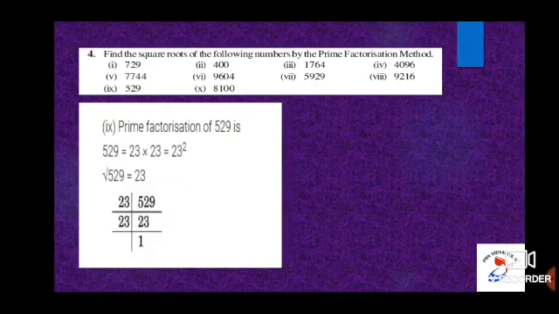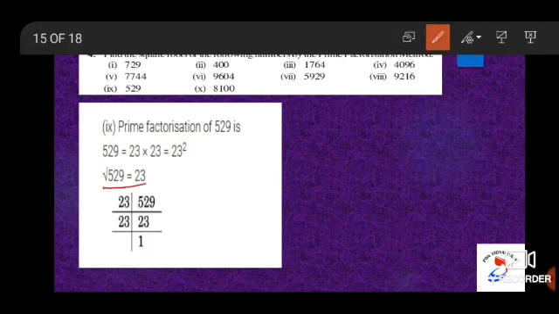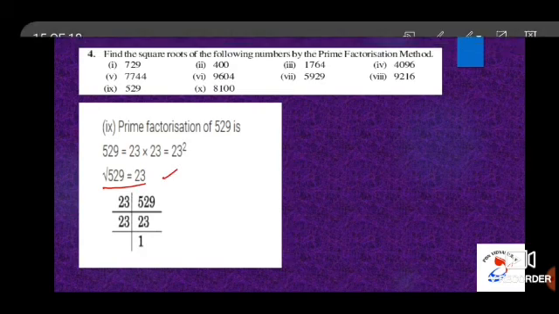Subdivision 9, prime factorization of 529. Children, 23 square is 529. So that is 529 divided by 23, that is 23, and 23 divided by 23 is 1. Therefore, square root of 529 is equal to 23.